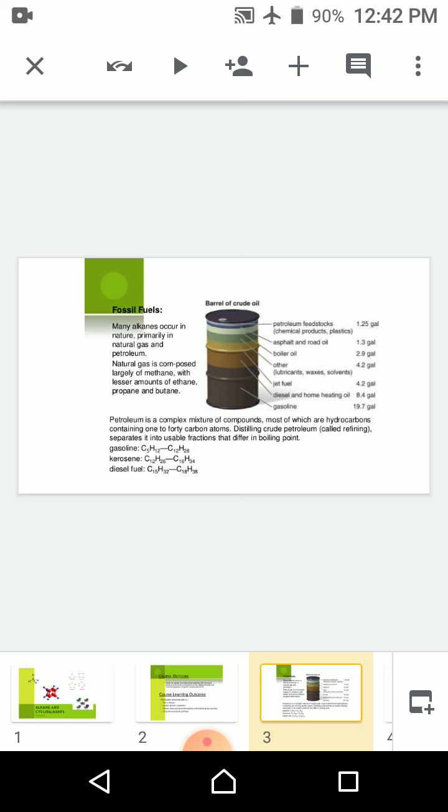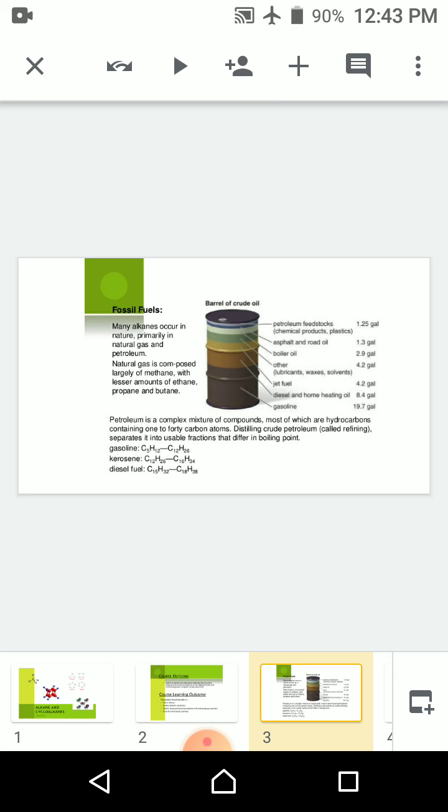Petroleum is found in the form of crude oil in nature, from the oil wells, or we can say the barrel of crude oil. Crude oil is found in nature in a heavy, viscous form, brownish in color, and it has almost no flammable property.